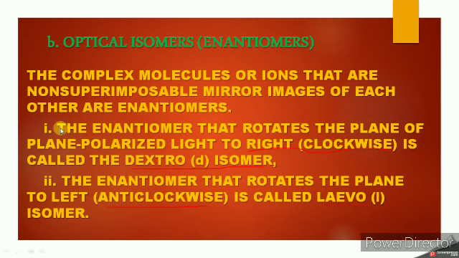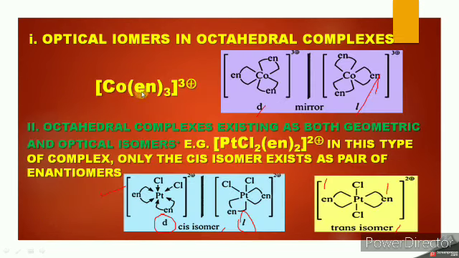First one, if the enantiomer rotates the plane polarized light towards the right hand side or clockwise, then it is called as dextro. It is denoted by small d. And if the enantiomer rotates the plane polarized light towards the left or anti-clockwise direction, then it is called as laevo, denoted by l isomer, small l. Example is [Co(en)3]3+.